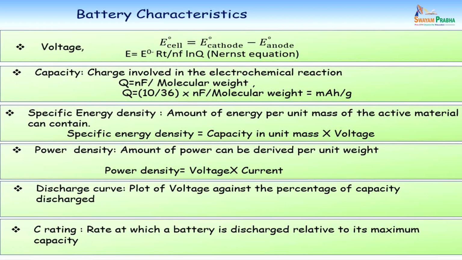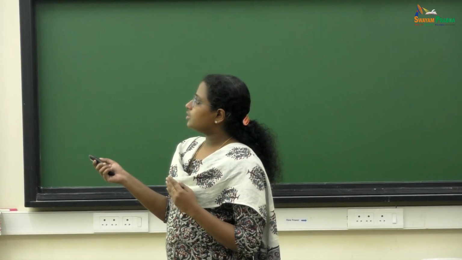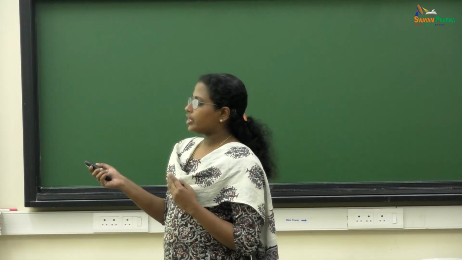So these are some of the terms we use to characterize batteries. One is the voltage, the total voltage of a battery. It is actually E cathode minus E anode. The standard potential is, as you may know, with respect to a hydrogen electrode. The hydrogen electrode is considered 0 volt. With respect to that, you have an electrochemical series, and that gives the standard electrochemical reaction. So the cell potential is equal to E cathode minus E anode.